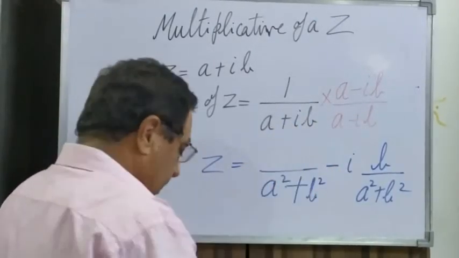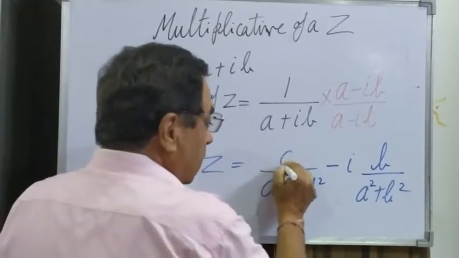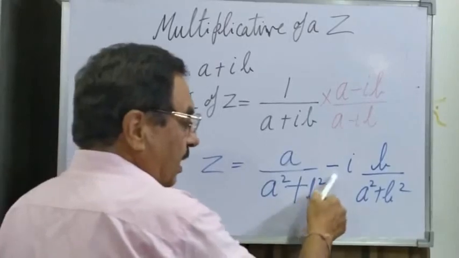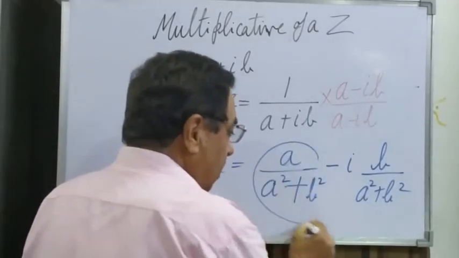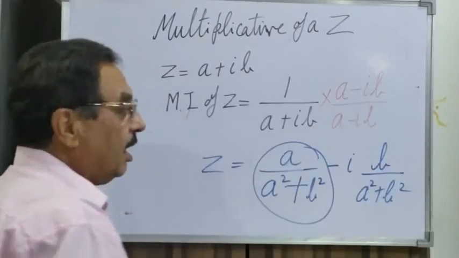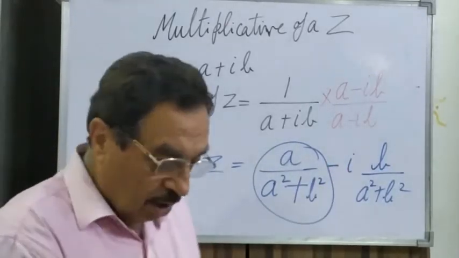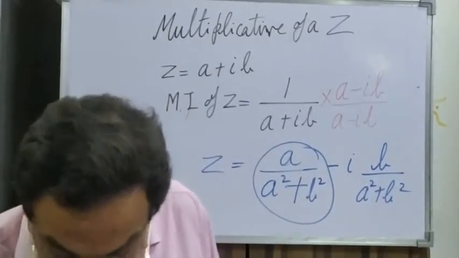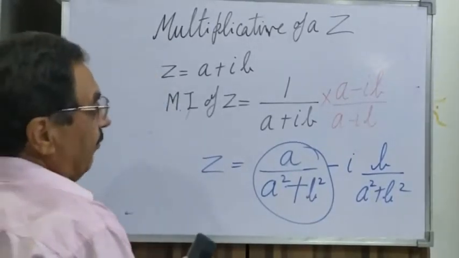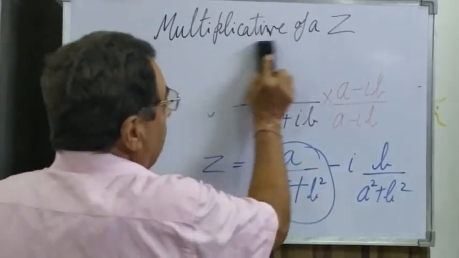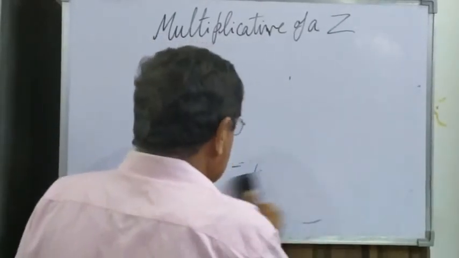Just as you combine two numbers by taking the LCM, in the same way they can be separated also: a upon a square plus b square minus iota b upon a square plus b square. This is the real part of the complex number and that is the imaginary part. In this way we have been able to find the multiplicative inverse of a complex number.